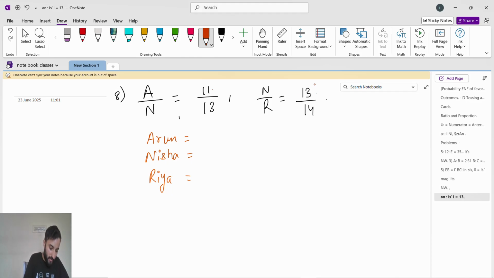Okay. 11 into 13, we are going to get 143. Then next we'll find Nisha. Nisha means from here it will go to here. 13 into 13 will become 169. And then next is Riya. Riya means from here to here, the denominator. So 13 into 14 is 182.